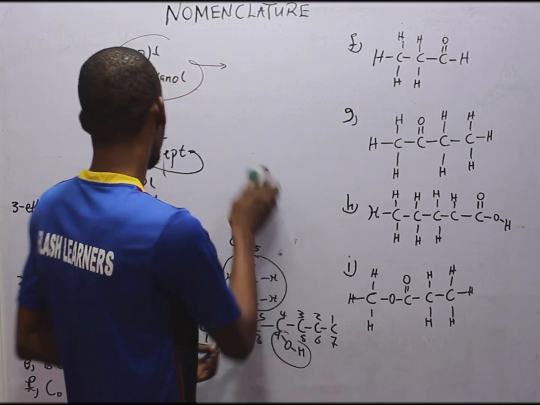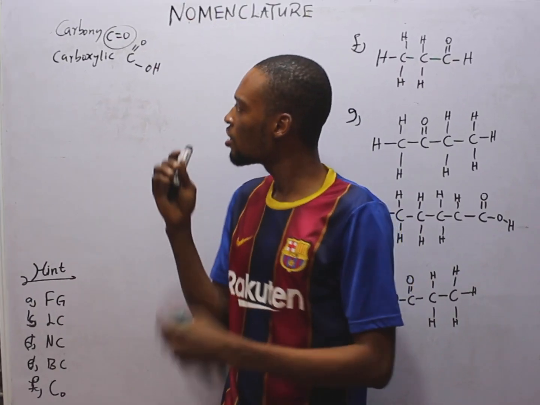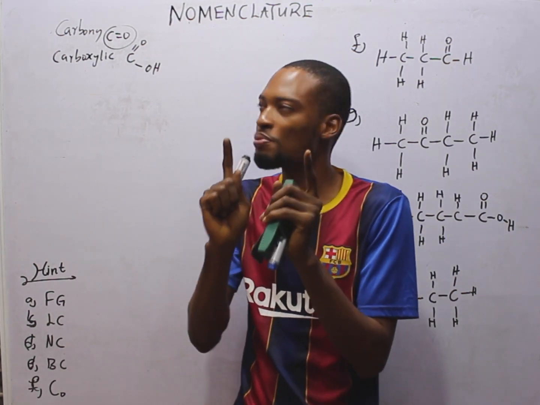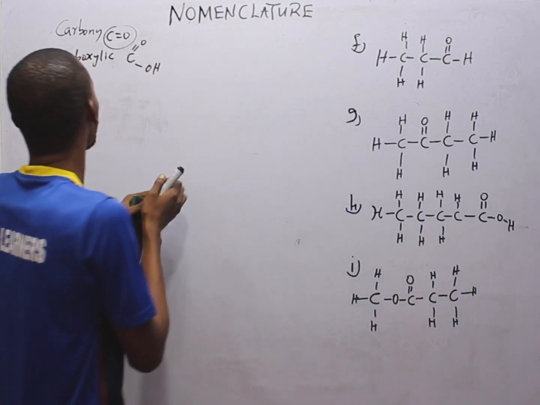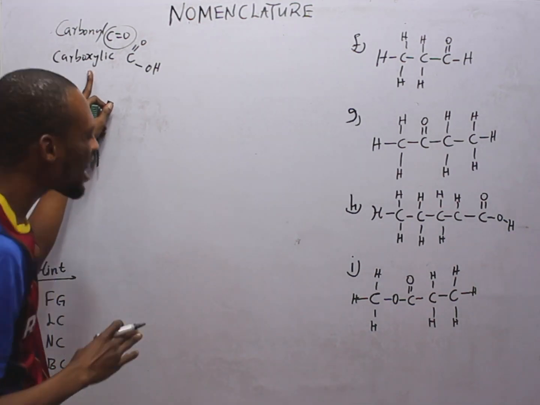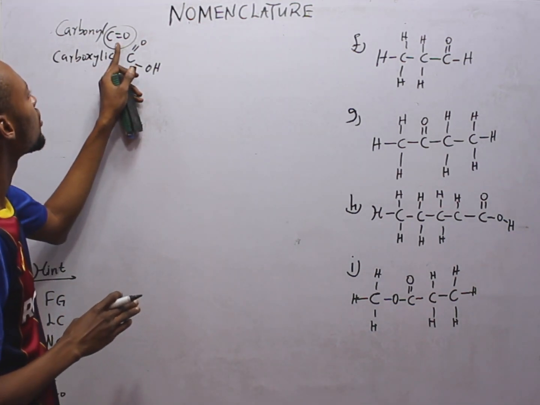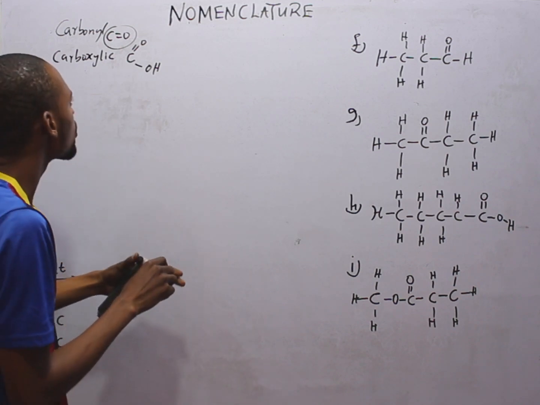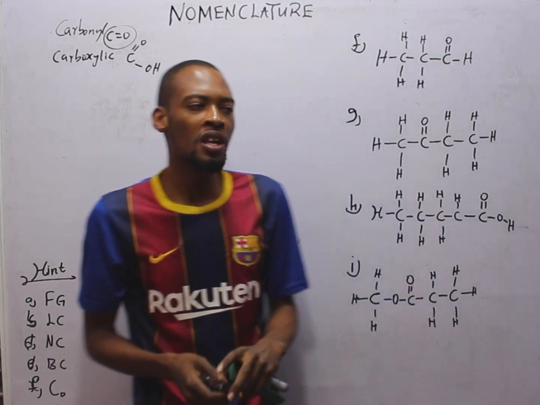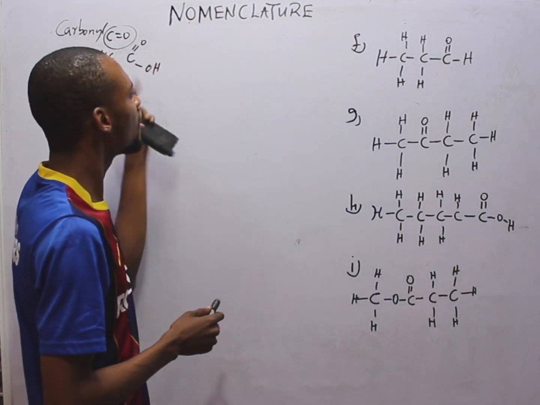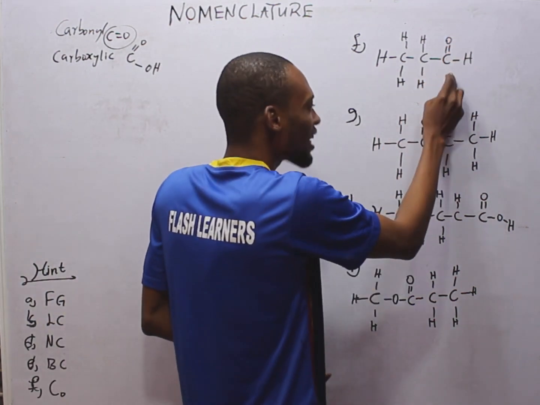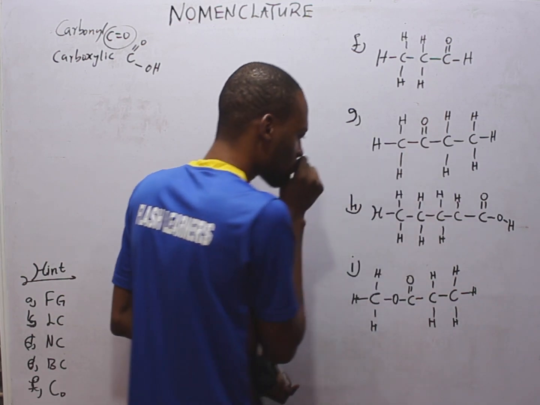Now look at something else. Pay attention to this. This is very, very important. In fact, this is extremely important. There is something called the carbonyl group and the carboxylic group. Anytime you have a carbon with a double bond directly to oxygen in an organic compound or in a structure, that is a carbonyl group. For example, here you see carbon double bonded to oxygen. This is a carbonyl group.